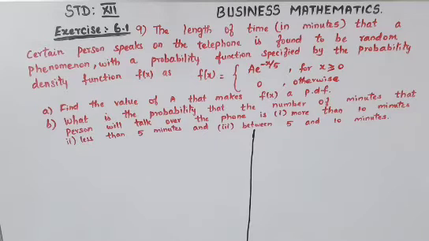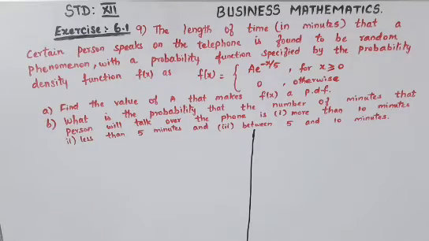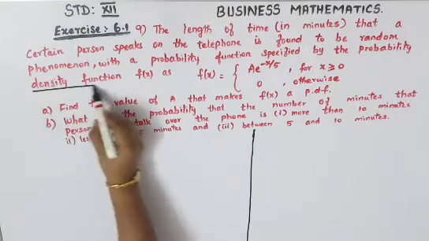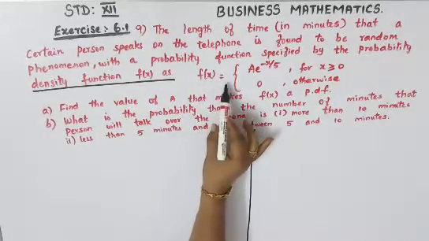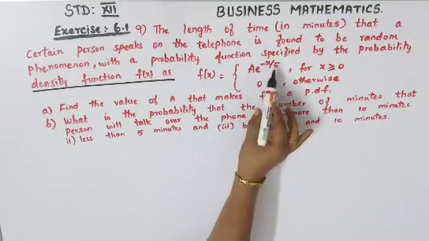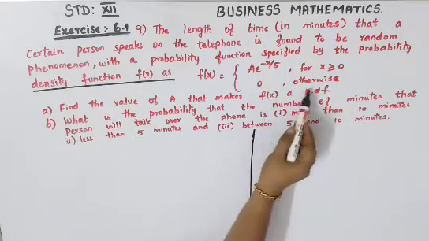Standard 12th Business Mathematics Exercise 6.1. Ninth question. The length of time in minutes that a certain person speaks on the telephone is found to be a random phenomenon with the probability function specified by the probability density function. They have given the probability density function, that is small f of x, as f of x is equal to a e power minus x by 5 for x greater than or equal to 0, or 0 otherwise.